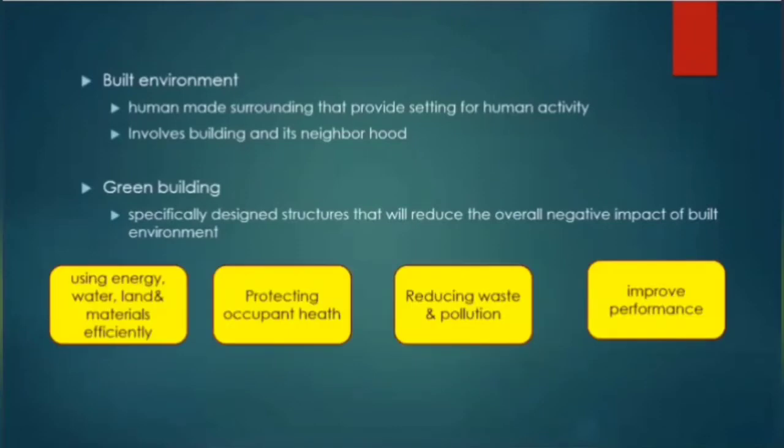The first one is using energy, water, land and materials efficiently. Next is protecting occupant health and improving employee productivity. The third is reducing waste and pollution from each building. And fourth is continuously looking for ways to improve the performance. And to achieve all these benefits, a whole building design approach is used.